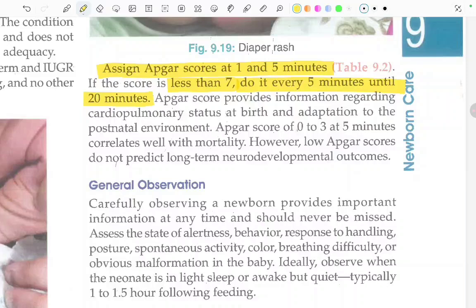APGAR score of 0 to 3 at 5 minutes correlates with mortality. However, low APGAR scores do not predict long-term neurodevelopmental outcomes.